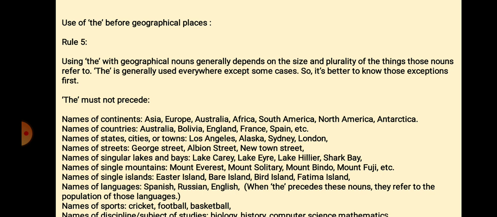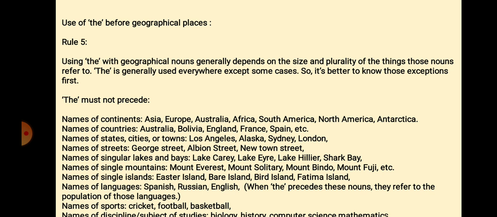Now, use of the before geographical places. Using the with geographical nouns generally depends on the size and plurality of the things those nouns refer to. The is generally used everywhere except some cases. So it's better to know those exceptions first. These all are the exceptions where we are not going to use article the.